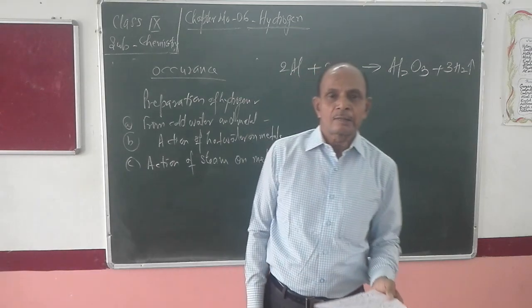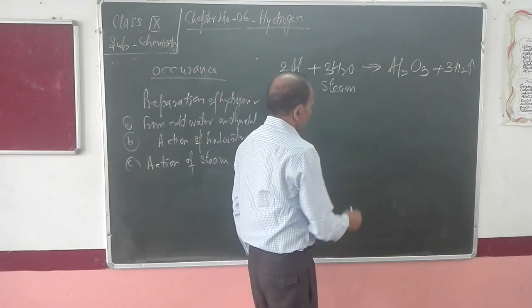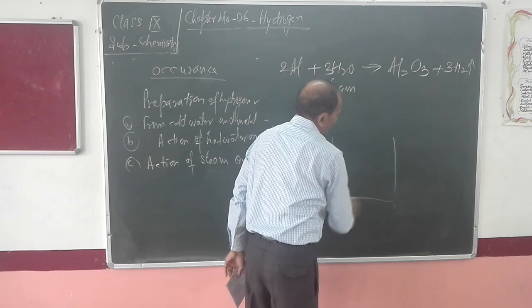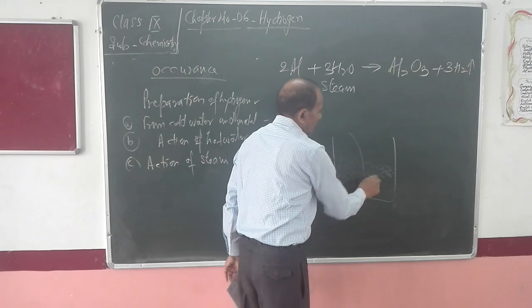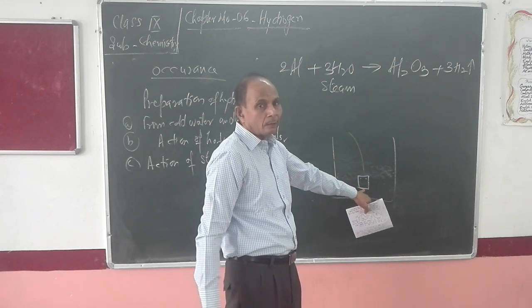This aluminium oxide which is produced forms a coating. Suppose this one is steam. Aluminium is brought in contact with it. This one is the aluminium which had been used in the reaction.